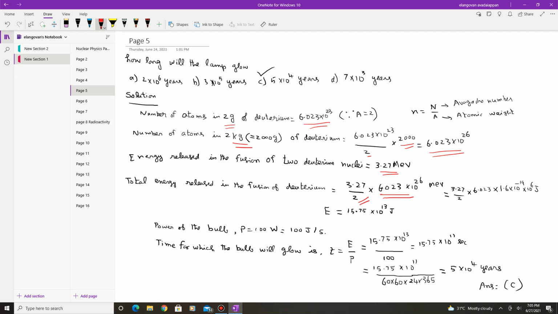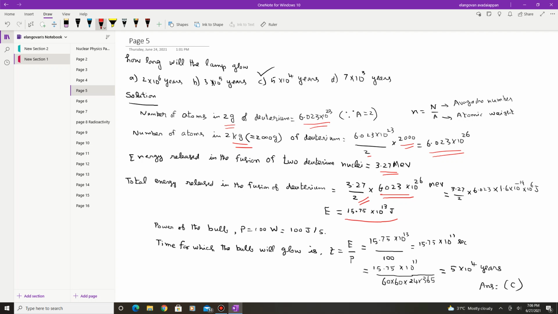So you will get the total energy in terms of MeV. If you convert MeV into joules, 1 MeV is equal to 10 power 6 eV, and 1 eV is equal to 1.6 into 10 power minus 19 joule. Once you substitute, you get the energy released in joules, 15.75 into 10 power 13 joules.